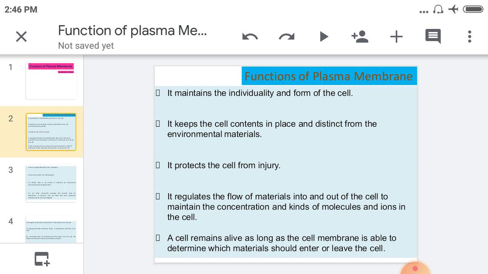The cell remains alive as long as the cell membrane is able to determine which material should enter or leave the cell. It means a permeability barrier is present here.